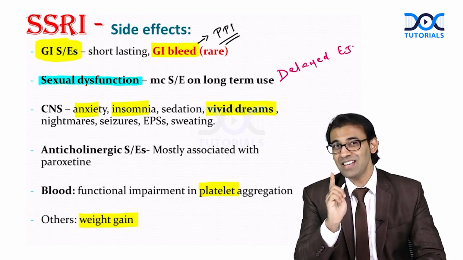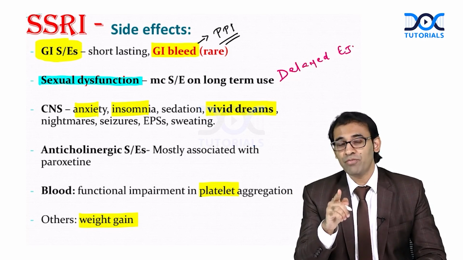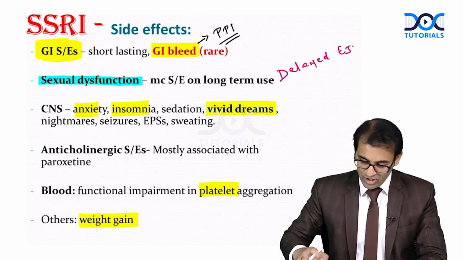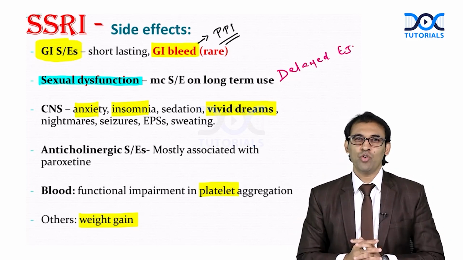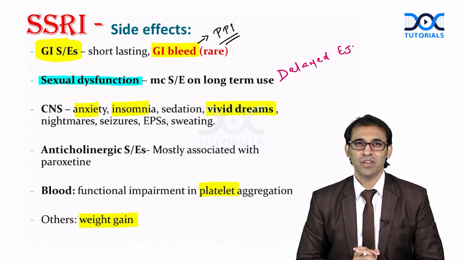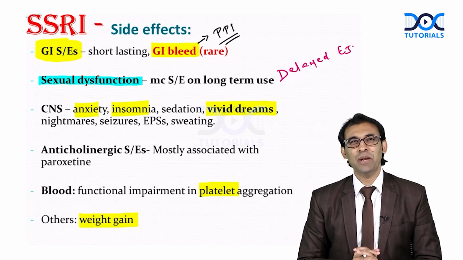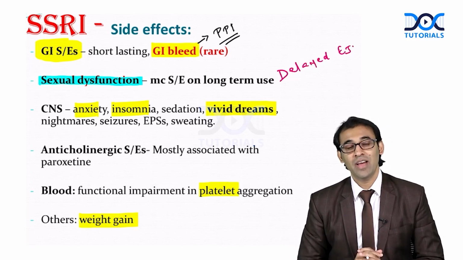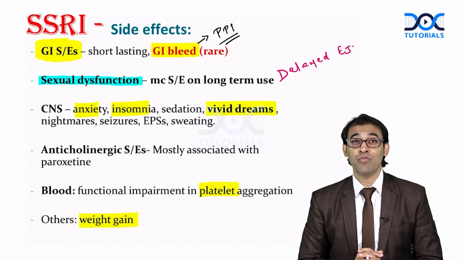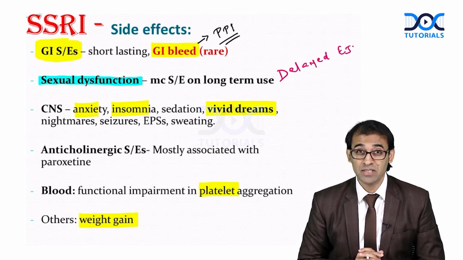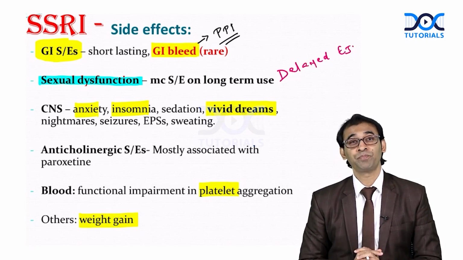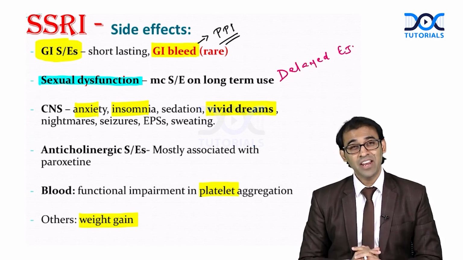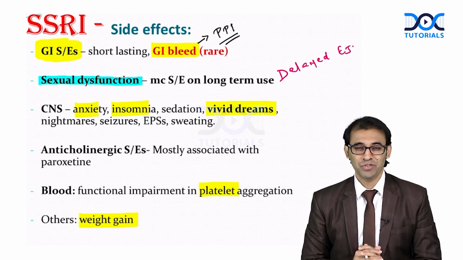But remember here, these days SSRI is the preferred drug for the treatment of depression. Overall, SSRI is like the metronidazole of psychiatric medications. Why? Because SSRI can be used at so many places in psychiatry. SSRI can be used for the treatment of depression, for PMS symptoms, for eating disorder, sexual disorder, anxiety disorder, phobia, PTSD. In all these conditions SSRI can be used, right?